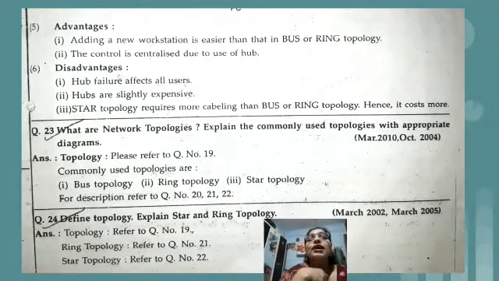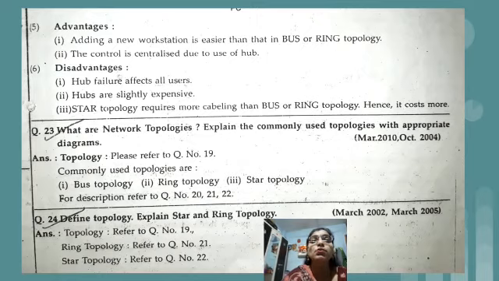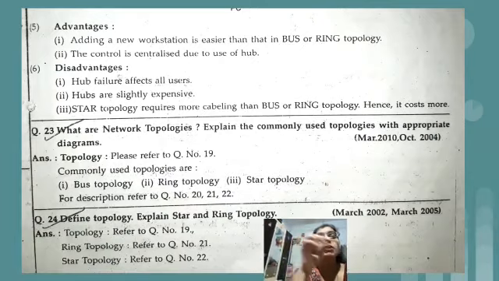If you want to add a new workstation, I mean a new computer, then it is much easier as compared to bus and ring topology, because we have already seen the device hub, that horizontal box which has so many ports.